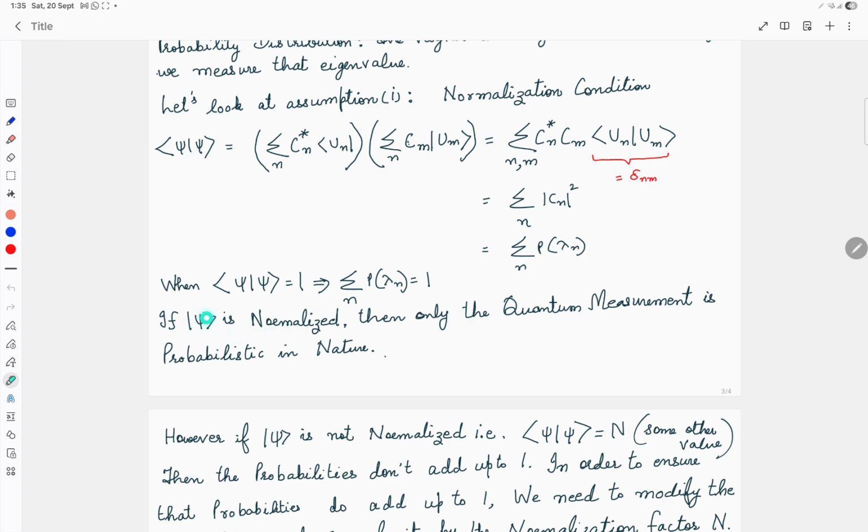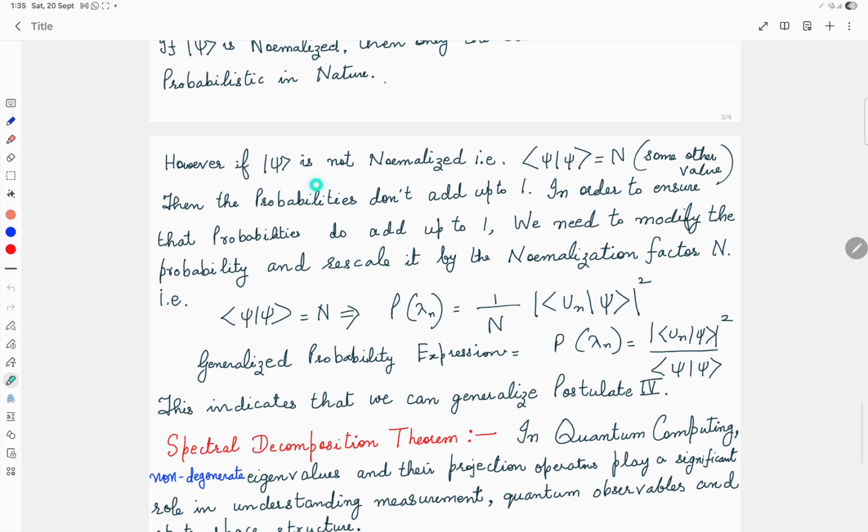If ket psi is normalized, only then is the quantum measurement probabilistic in nature. Of course, if the inner product is 1, only then can the summation of the probabilities be 1, and that forms the probabilistic measurement outcome.